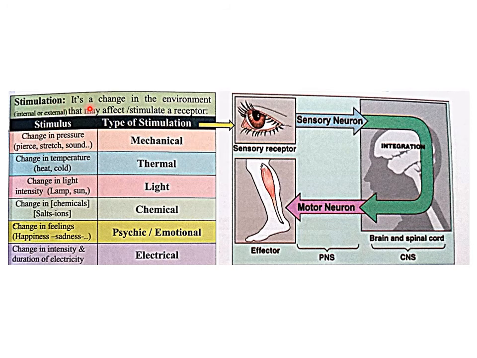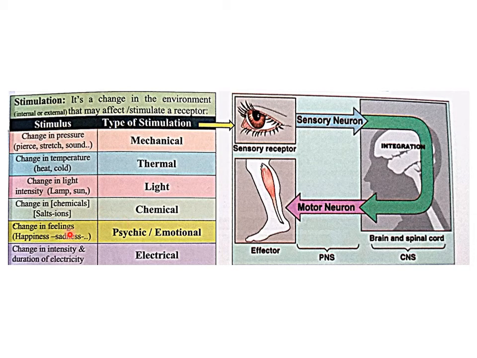Now, a stimulation is a change in the environment, internal or external, that may affect or stimulate a receptor. For example, a change in the pressure, like pierce or stretch or sound, is called a mechanical stimulation. A change in the temperature, like heat or cold, is called thermal stimulation. A change in light intensity, like the lamp or sun, is called light stimulation. A change in the concentration of chemicals, like salts or ions, is called a chemical stimulation.